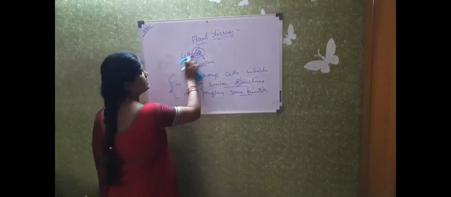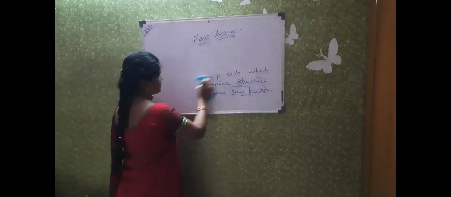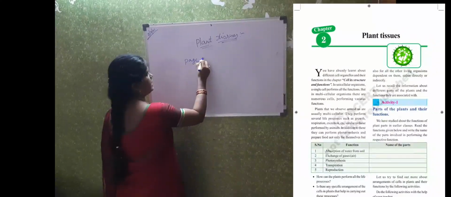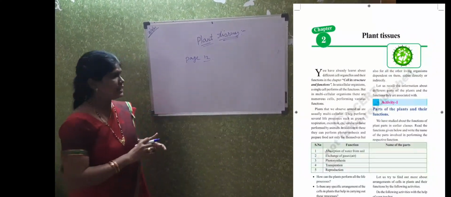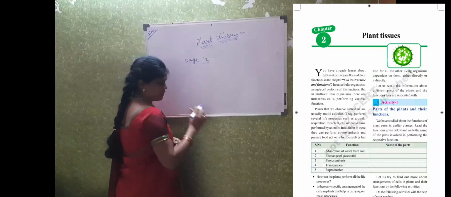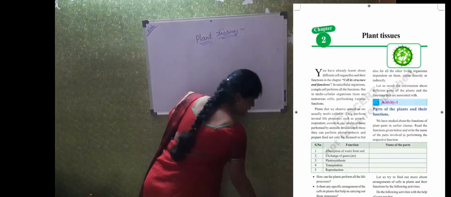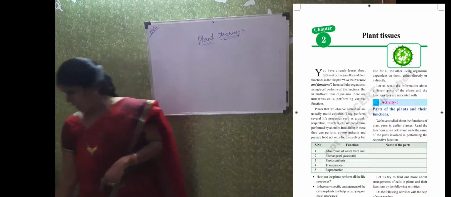In this lesson we are going to learn about plant tissues. All of you open your textbook, page number 12. On page 12, they have given a table. In the table, they have given different parts of a plant and the function that they are doing.